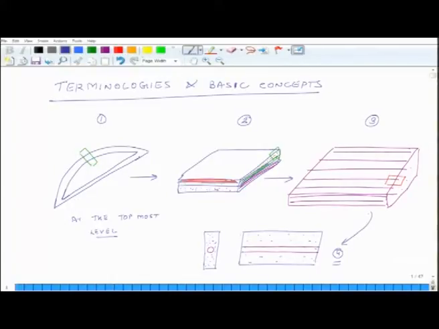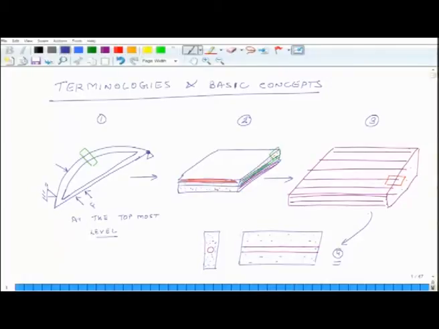We want to know that if I put a force on this and if I constrain it at this location, and maybe I put some force here and I constrain it at this location, what happens to the overall structure? That is what I am interested in. What is the mechanics of this overall structure at the topmost level?